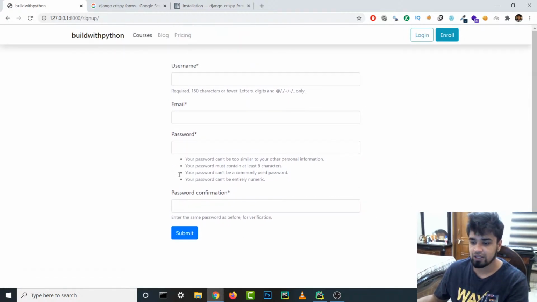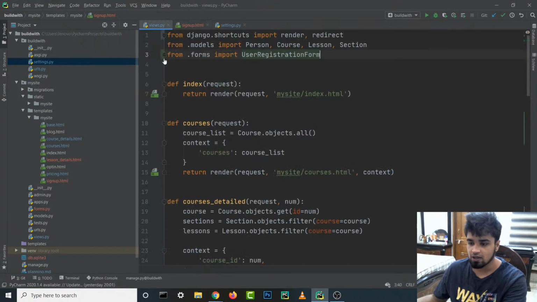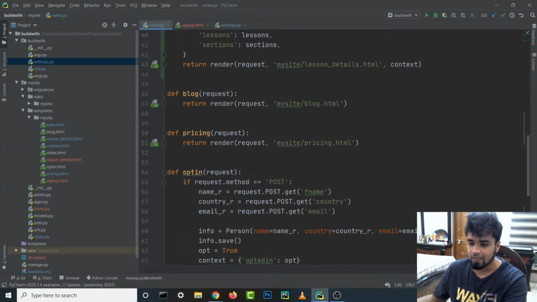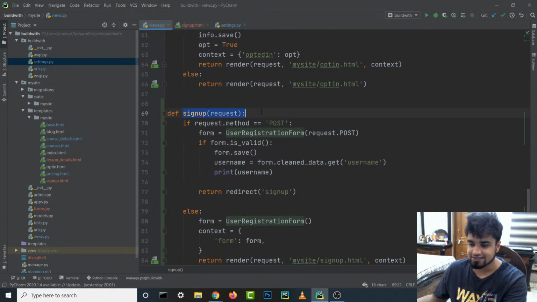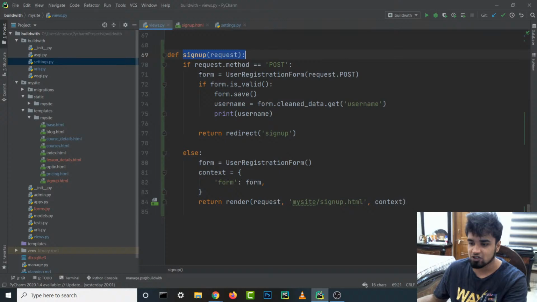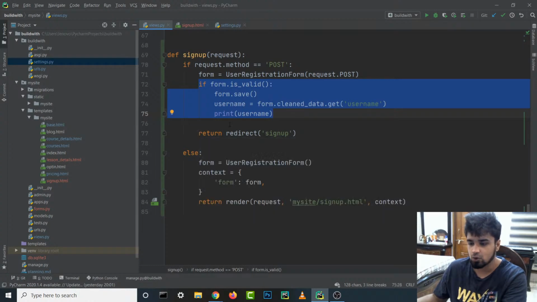And what happens when we submit stuff from it? If we have entered everything correctly, and our password matches, and the email and username are fine, then it's gonna go through. It's gonna go to our views.py file, and it's gonna come to our sign up request method, and it's gonna check the form. And if the form is valid, it's gonna save it inside the database, and it's gonna print out the username. We are not doing anything with the username, I'm just doing it for the sake of it. And if the form is not valid, then it's just not gonna do anything right now.